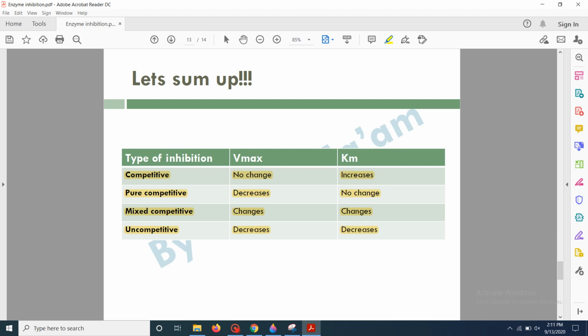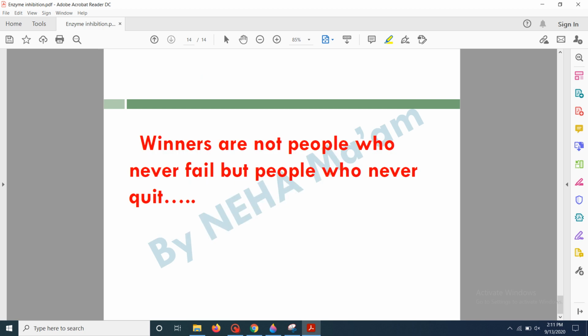It is very important from the NET point of view. So you have to remember all the differences between all these types of inhibitions in detail.